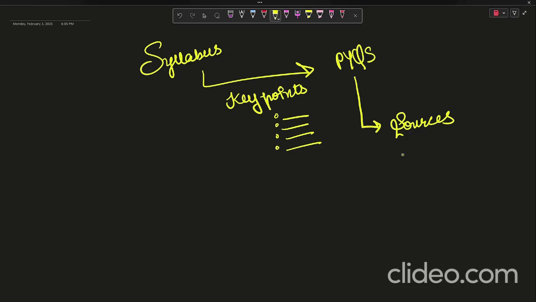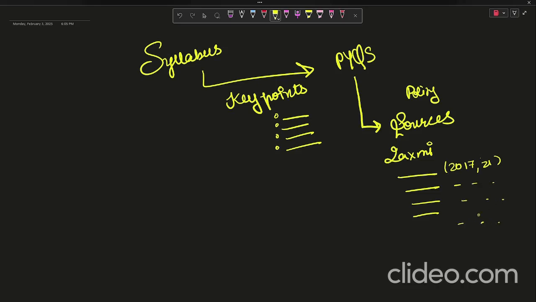Now in sources, let's take the example of polity, Laxmikant. Just on the index of Laxmikant, mark these important topics, and in brackets just write the year, 2017, 21, whatsoever the year is, that this topic has been asked in this year.